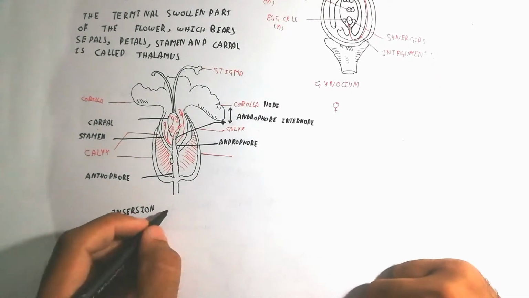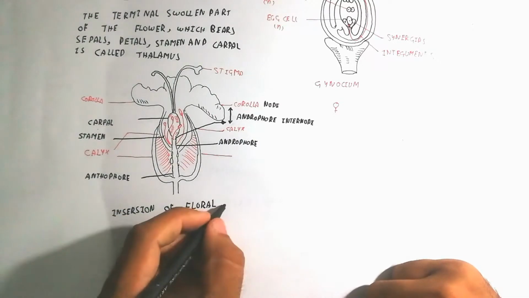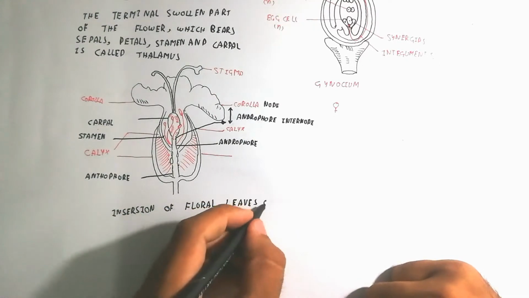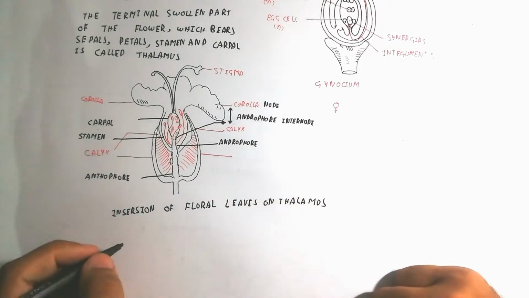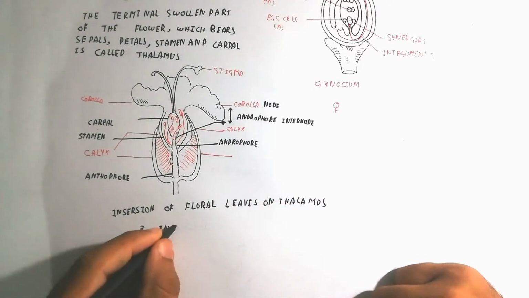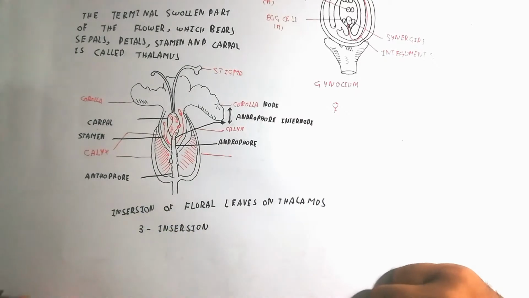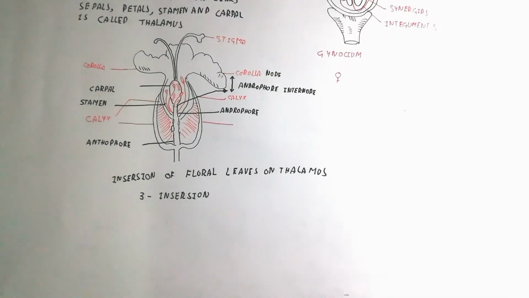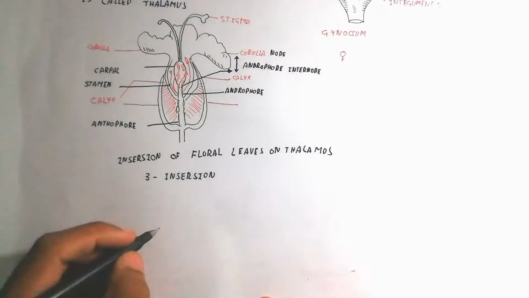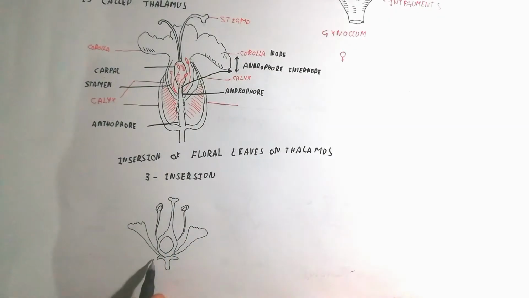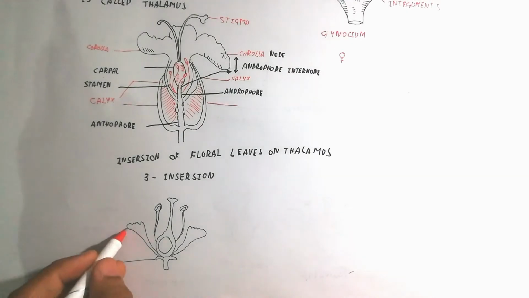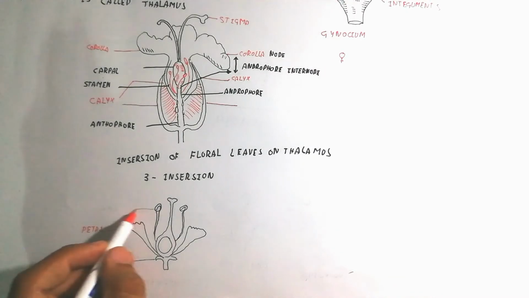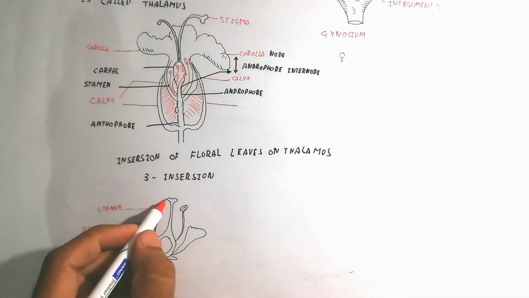That is the present thing that is known as internode, because the node to node distance is known as internode. So here I will draw the insertion of floral leaves on the thalamus. So the thalamus contains, basically, here is the thalamus, the corolla, and sepals and petals.